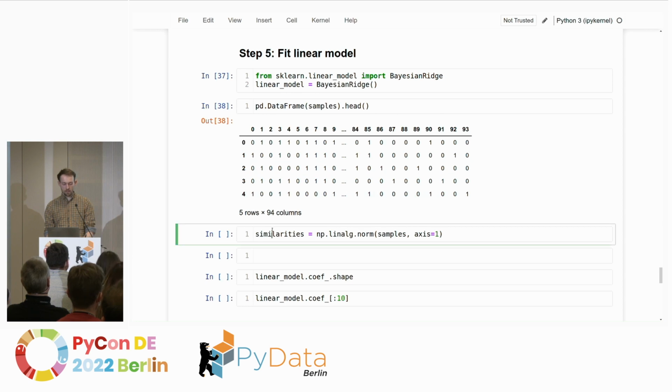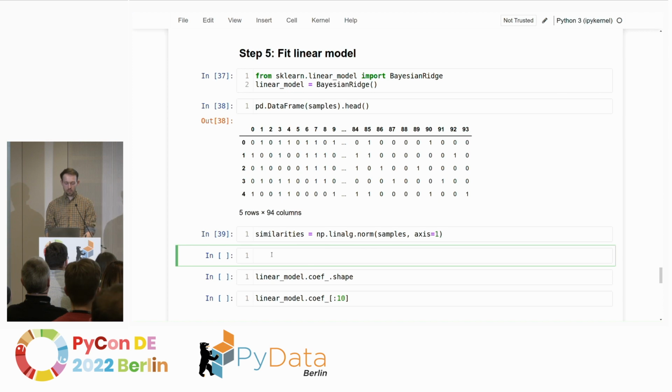Another thing which I will not go into much detail on, considering the time, is that, as I said, we're going to approximate the model in the vicinity of the original image. This means we need to know how far away our samples are from that original image. I'm just going to be lazy here and take the norm. I will essentially figure out how many ones are in my sample, and the more ones I have, the closer I am to my original image. If you want to be more meaningful and accurate, you should calculate the similarity between the images, for example by comparing color channels or subtracting the images from each other. There are lots of things you can do, but for now this will be sufficient.